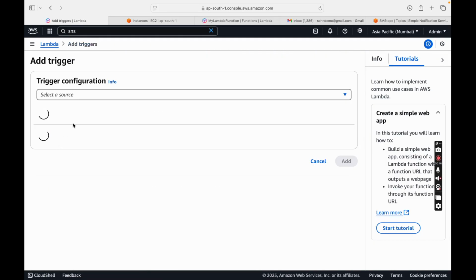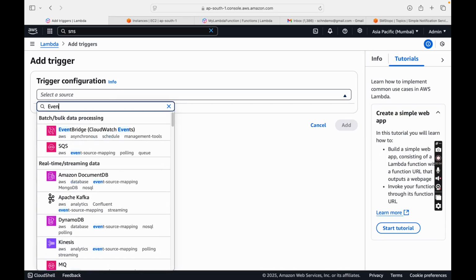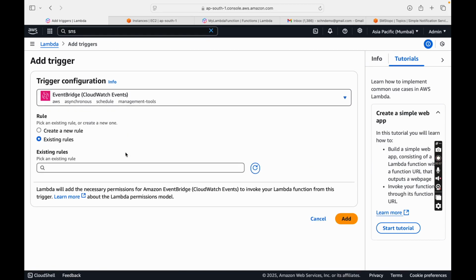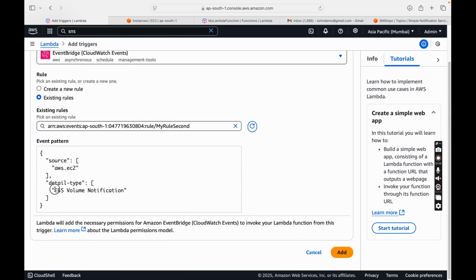Let me trigger an event. So I'll say if it is happening with any event rule which is there. So let's go to EventBridge. So we have CloudWatch Events, and we have a rule. Let's see. So this is the rule that I have created. My rule second, and this rule is talking about EC2 EBS volume notification. In case anything is happening with an EBS volume, like starting and stopping of the instances or creating any EBS volumes, then this event happens, and if this event happens, then it should trigger the Lambda function. This is what we are adding as a trigger.